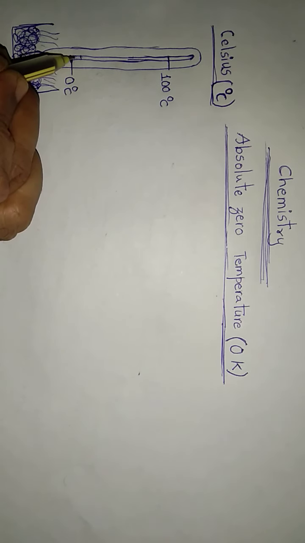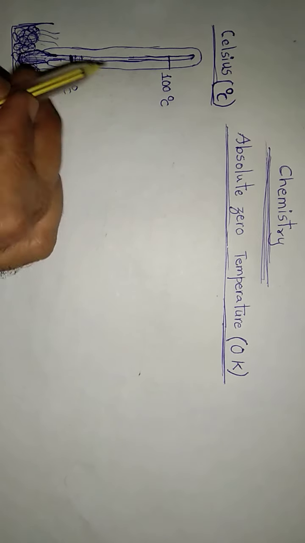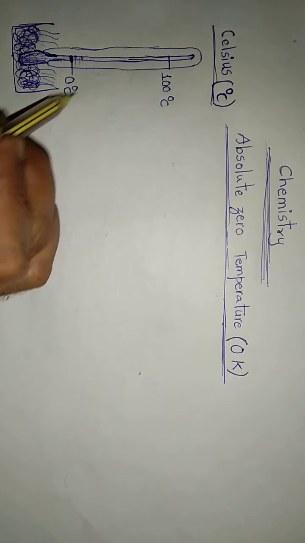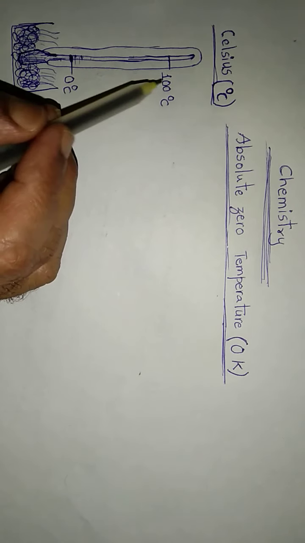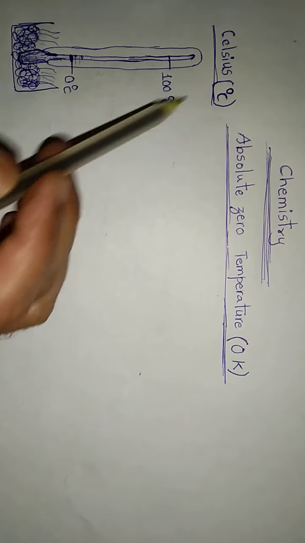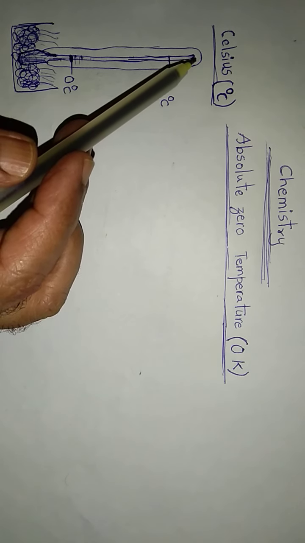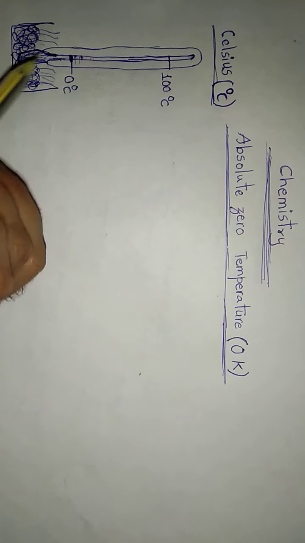Then he must have made 100 equal markings between the lower fixed point and the upper fixed point, and this thing was called a thermometer, the Celsius thermometer.